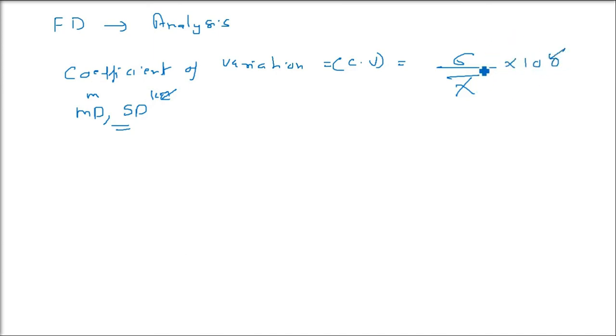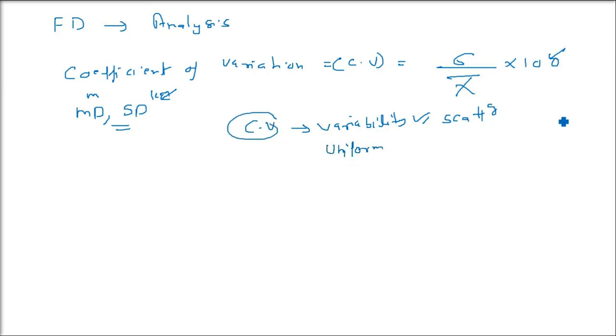When you compare the variability of two series using the coefficient of variation for each, the series which has the greater CV is said to be more variable, or conversely, less consistent, less uniform, less stable, less homogeneous than the other one.